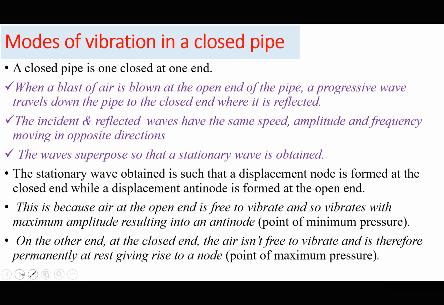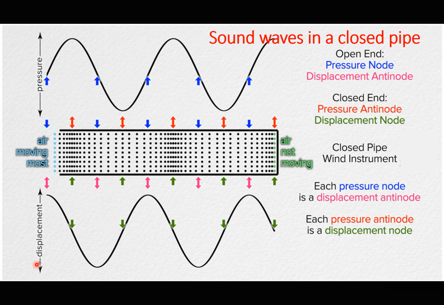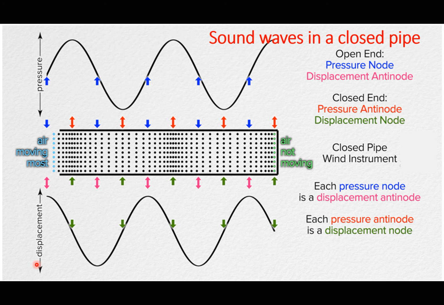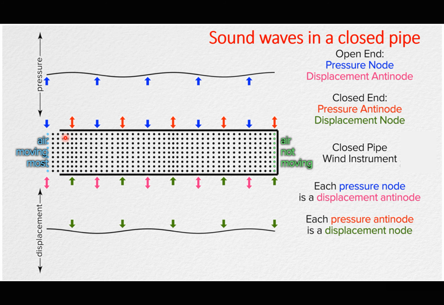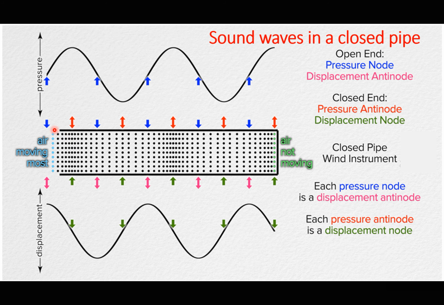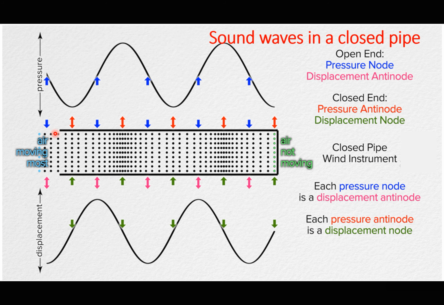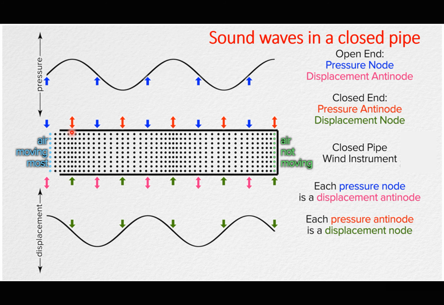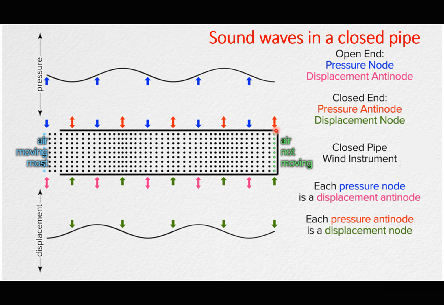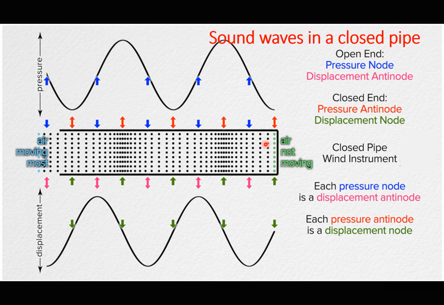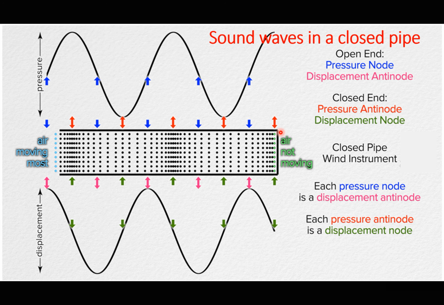So I can summarize this with a simple animation. In this animation, this is a closed pipe, and the air molecules on this open end have enough room to easily vibrate, resulting in the formation of what we are going to call an antinode on the open end. At the closed end, the air molecules are under maximum pressure, they are under high pressure, so they cannot easily vibrate. So we always expect a node at the closed end.